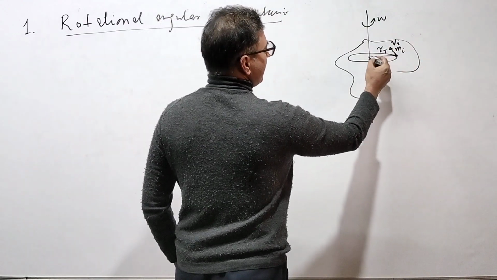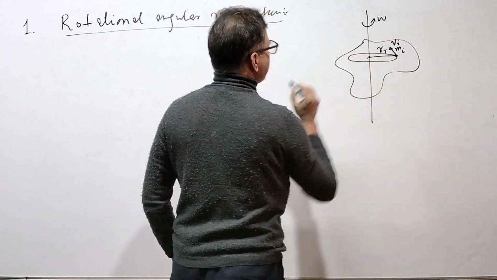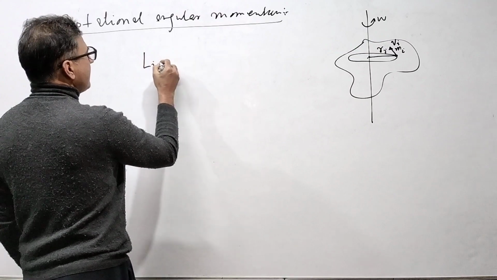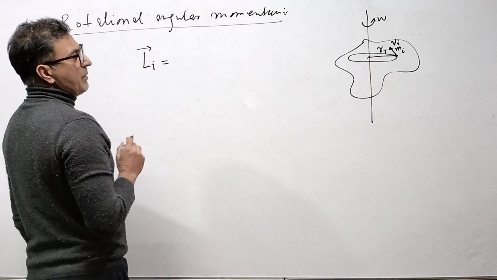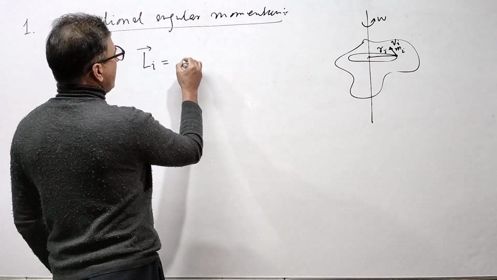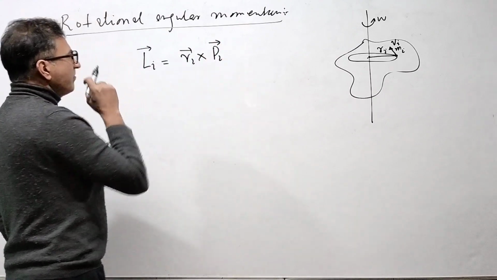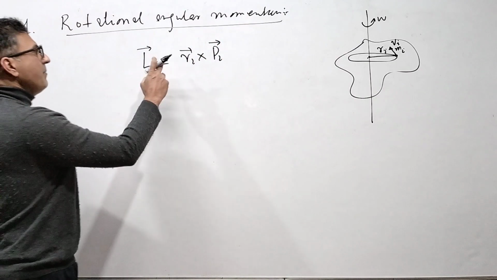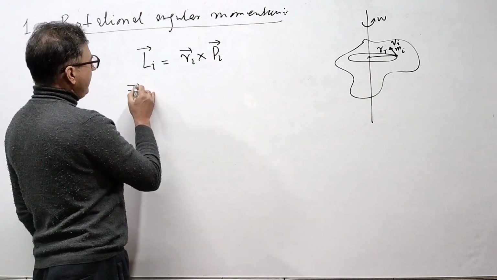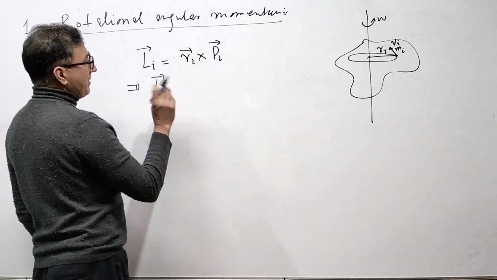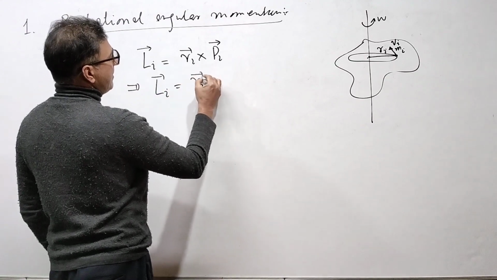So now tell me, what is the angular momentum of this particle about this axis? So angular momentum Li is equal to, let me write the base formula, Ri cross Pi.